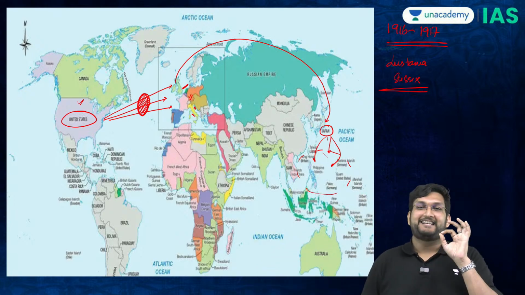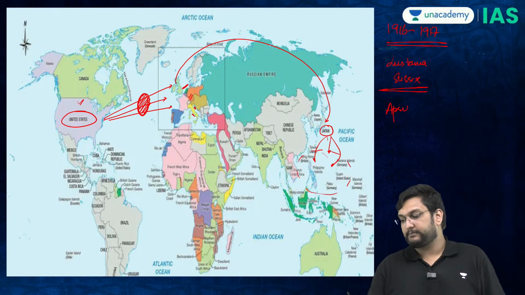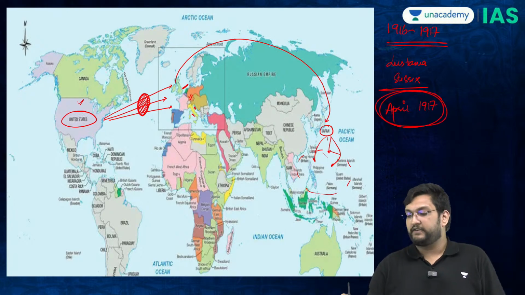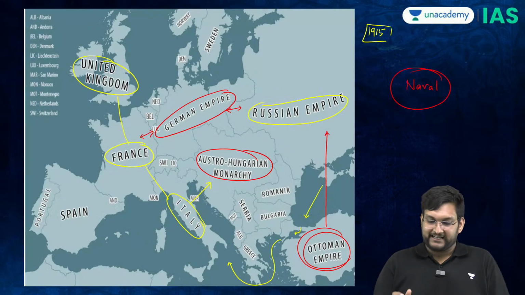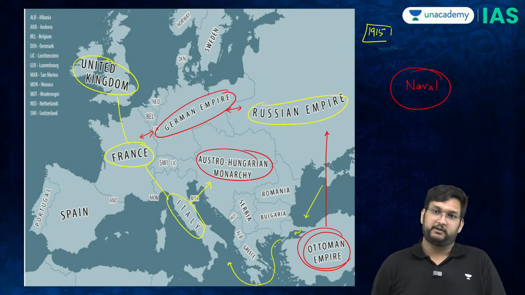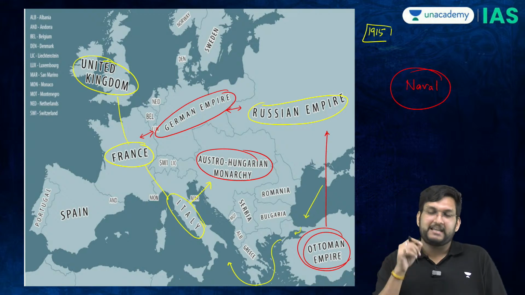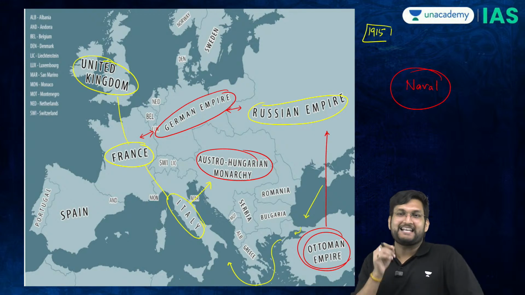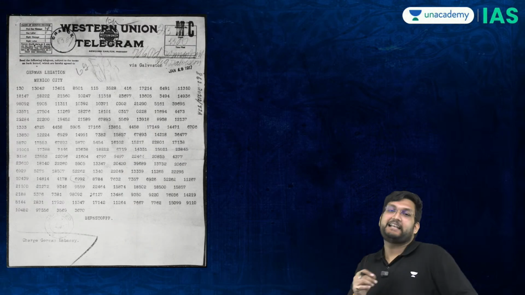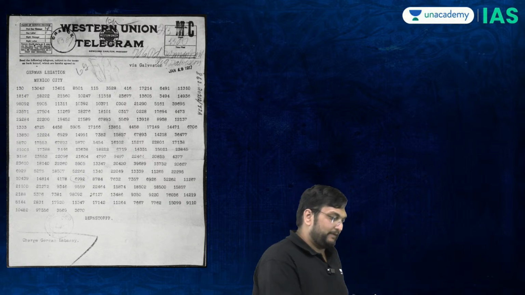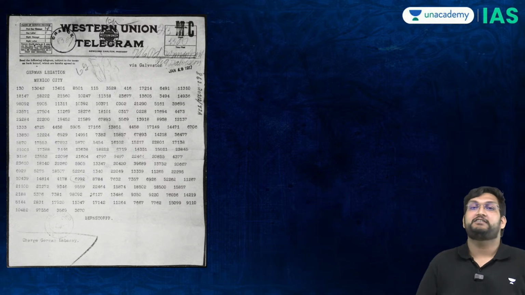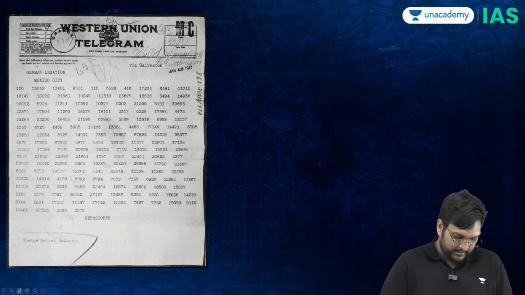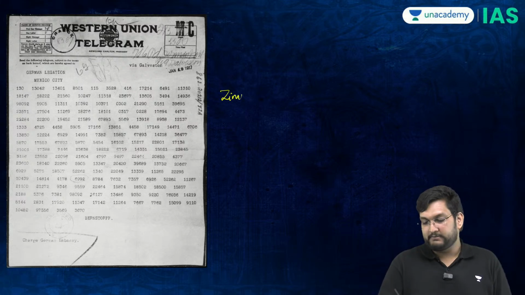But in April 1917, something very significant will happen. There is already a stalemate in the whole of continental Europe. India is involved because it is a colony of Britain. It is fighting the Ottoman Empire. The Americans will enter the war in April 1917 because of this telegram. This telegram, which is encoded here, is called the Zimmermann plan or telegram.